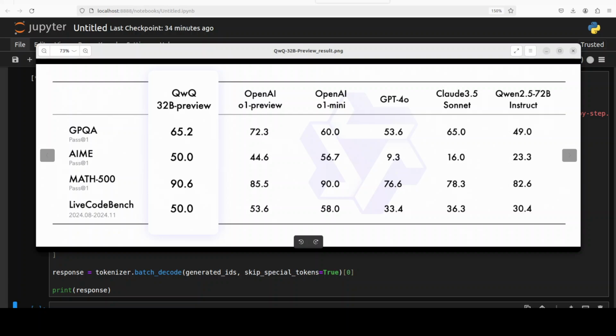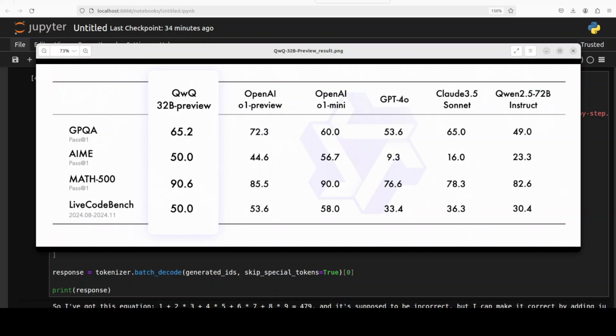LiveCodeBench is a really challenging benchmark for evaluating code generation and problem solving in real world programming scenarios. And you see it has performed quite well, beating GPT-4o, Sonnet, and Instruct, whereas not that far from OpenAI's models. So, pretty good benchmarking, I would say.